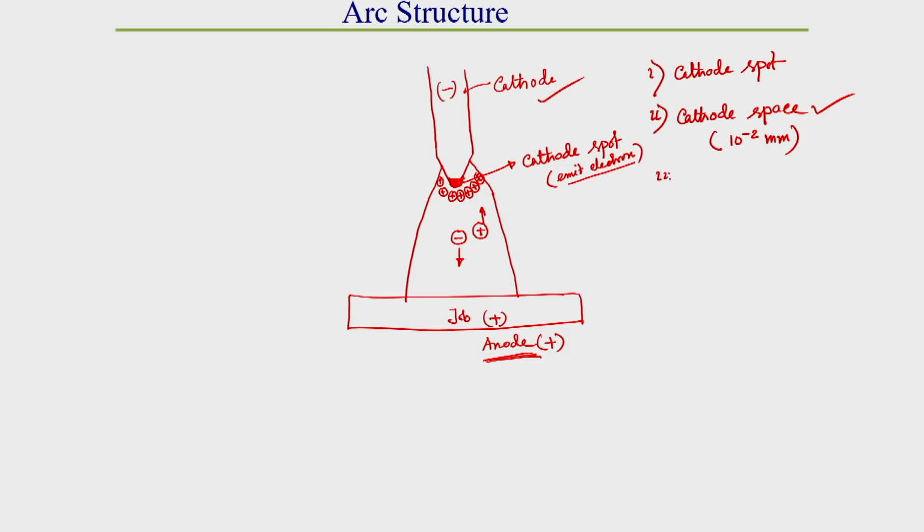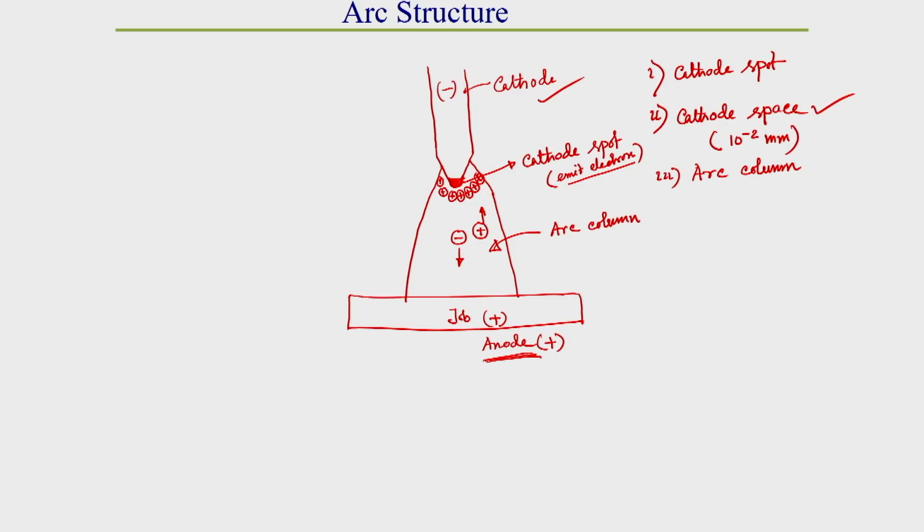The third zone is called the arc column. It is the visible portion of the arc structure. Here generally we get the arc plasma. Arc plasma is generally the ionized gas. So whatever visible portion we are getting, that is generally called the arc column.